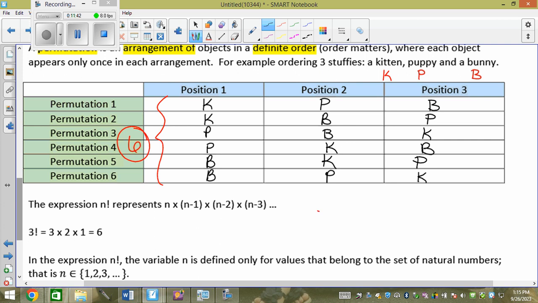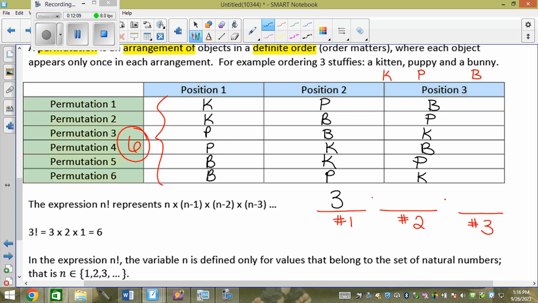So what I can do here is this is spot number 1. Then this would be spot number 2. Then this would be spot number 3. In spot number 1, how many stuffy options would I have? 3.